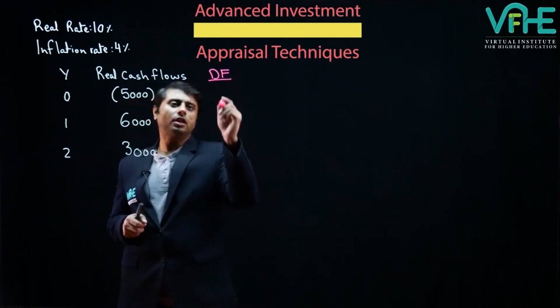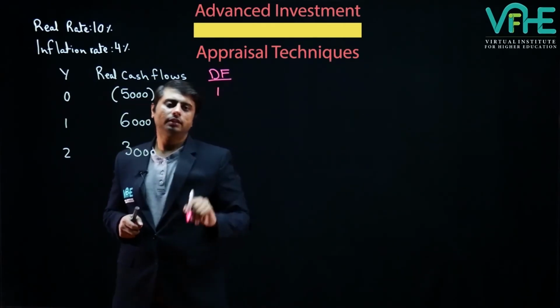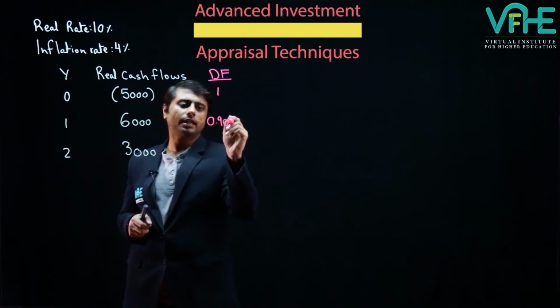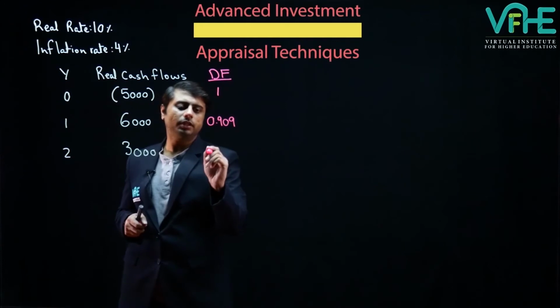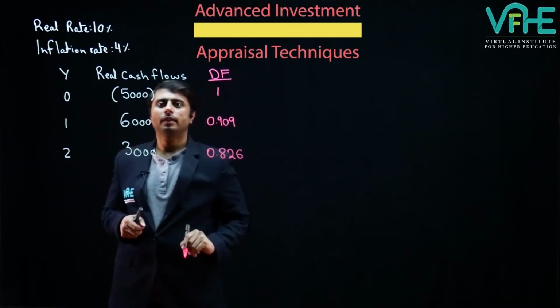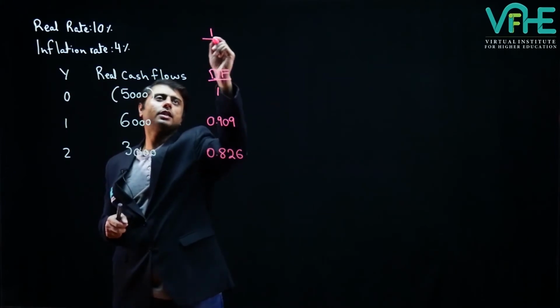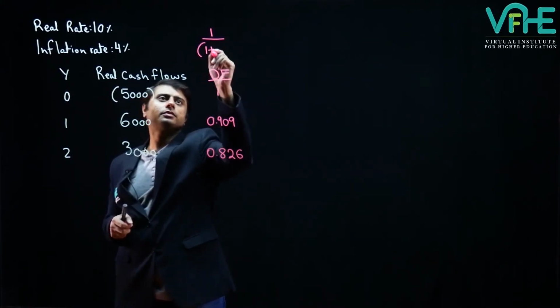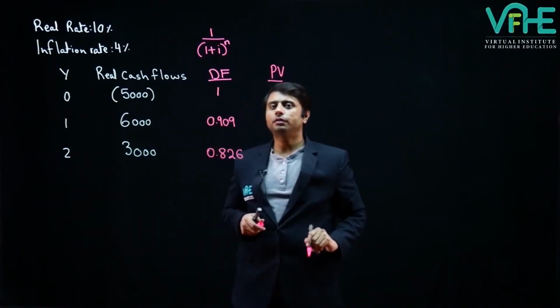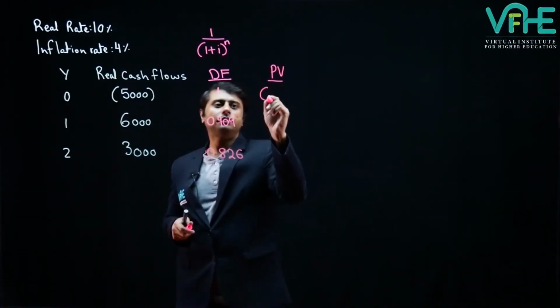So our first discount factor will be 1. The second one will be 0.909, and the third one will be 0.826. We have used the discount factor formula, which is 1 divided by (1 + i)^n. Our first present value will be 5,000 negative.